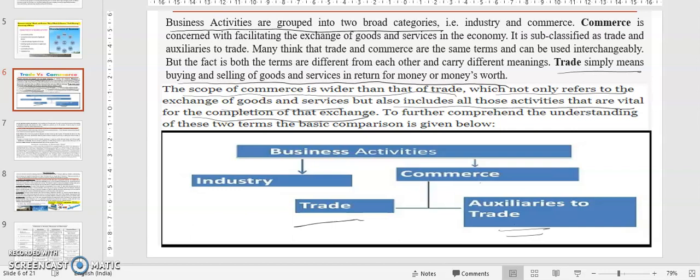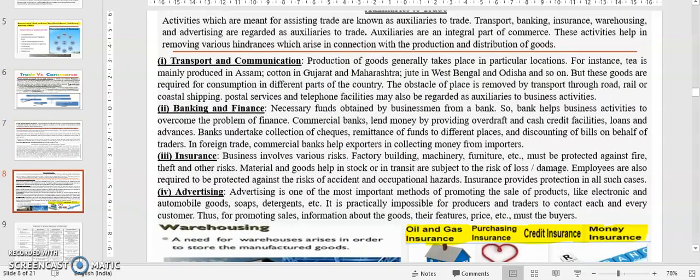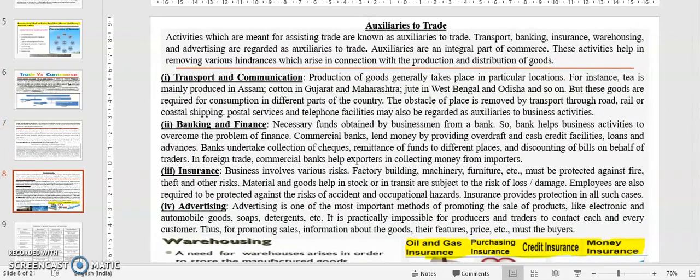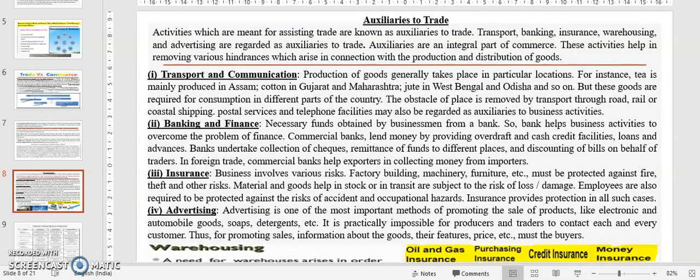Okay. And industry is a different thing. We will come to it later on. So now this is the main classification of the business activities. Now trade, you know now about trade. I will come to the auxiliaries to trade just in the next lecture.